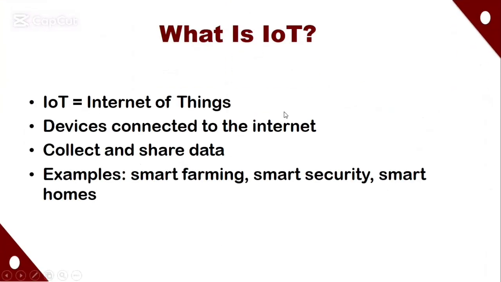What is IoT? Now that we've understood what a smart device is, let's check the meaning of IoT. IoT simply means Internet of Things. Devices connect to the internet, collect and share data. Example. Now, all these smart devices that we are talking about, remember the way they are being controlled. What makes them smart is that they sense, they think, and they act.